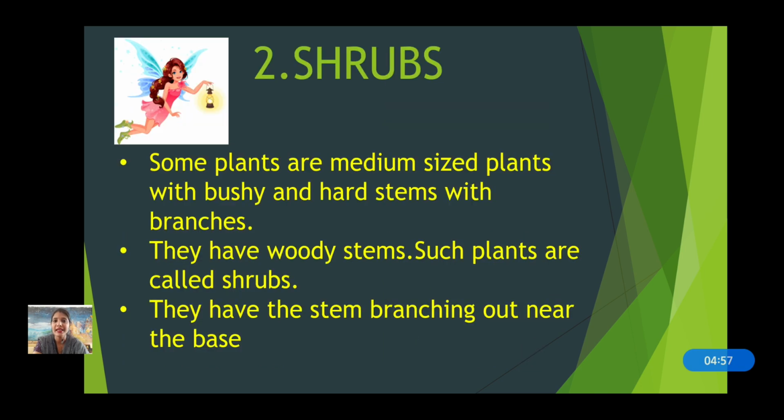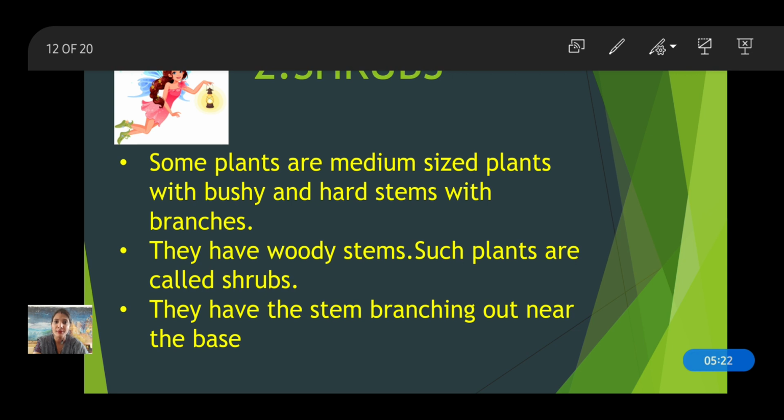Now the second one, shrubs. Now what are shrubs? Some plants are medium sized plants with bushy and hard stems with branches. Means they have branches, but they arise from the very base of the stem. They have a woody stem. Such plants are called shrubs. Okay, and they have the stem branching out near the base, as I told you.